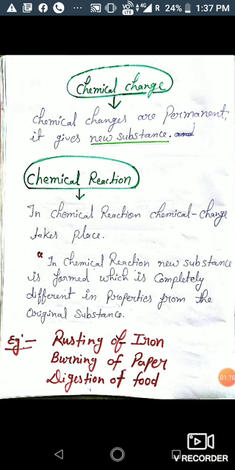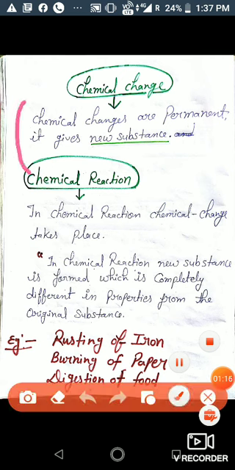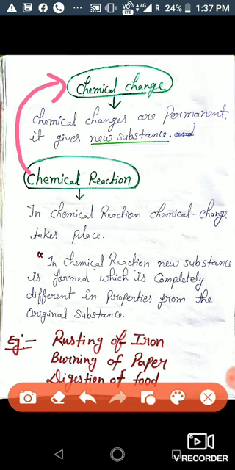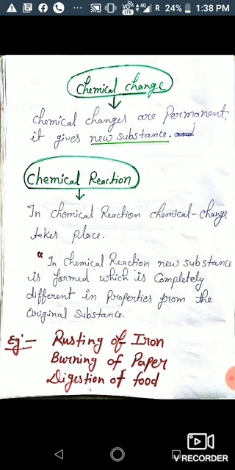So now we will discuss about chemical reaction. So actually students, chemical reaction is involved inside the chemical change. Okay, so we can say in chemical reaction, chemical change takes place. In other words, we can say in chemical reaction, a new substance is formed which is completely different in properties from the original substance. We can take some examples. Rusting of iron. In rusting of iron, the iron converts into iron oxide. So iron oxide is a new substance. Okay, so this is a chemical change or chemical reaction.